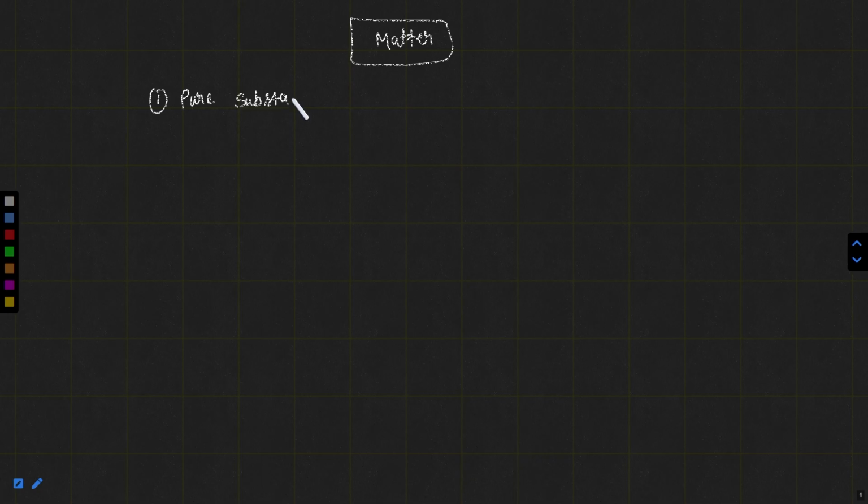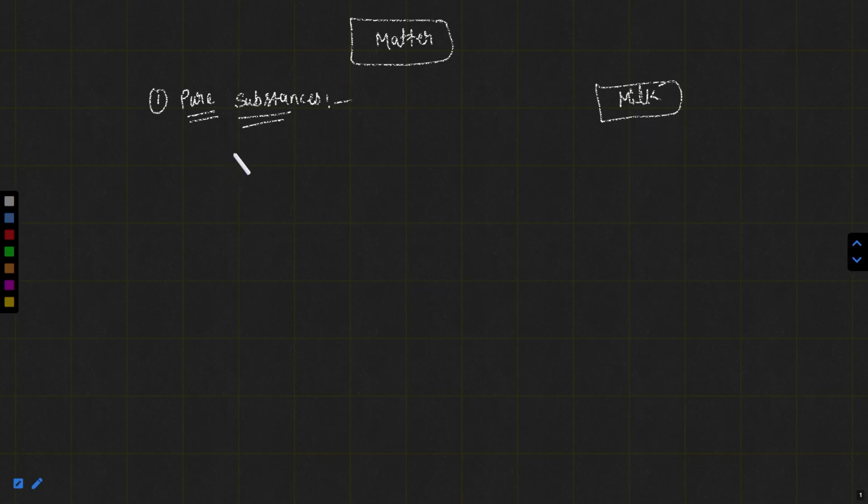What are pure substances? If you want to say that milk is a pure substance, it will be wrong. If you go to a grocery shop, you can see it written that this is pure milk, this is pure ghee. But actually that's not pure. In science, the definition of purity is different from that in our daily life. So milk is not a pure substance.